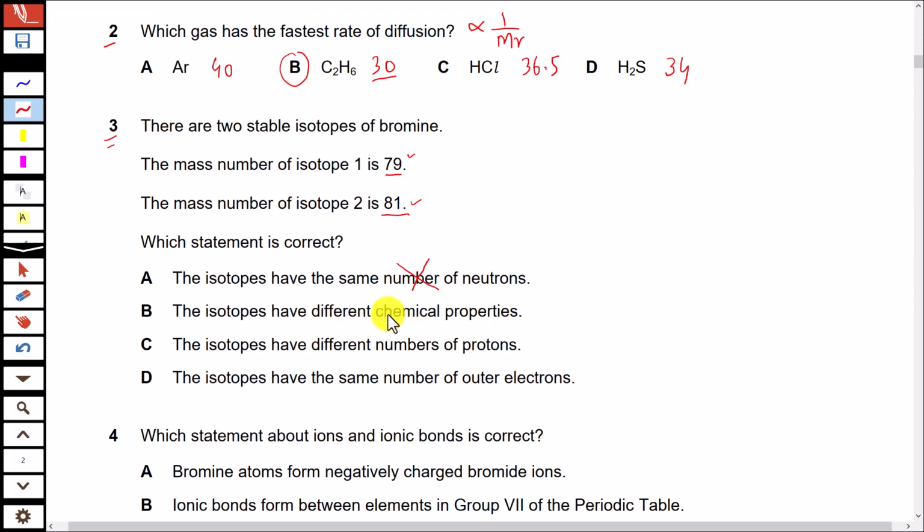Chemical properties depend on the number of outer shell electrons. Option C, the isotopes have different number of protons. No, isotopes are atoms of same element, so they have same number of protons. Last option, the isotopes have same number of outer electrons. Yes, as these have same number of protons as well as same number of outer electrons. So that is correct response.